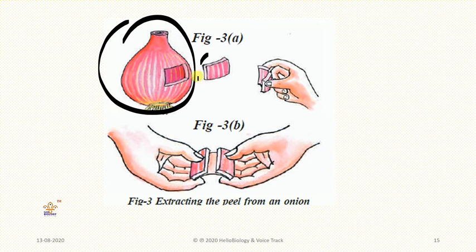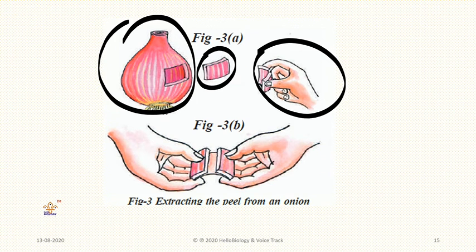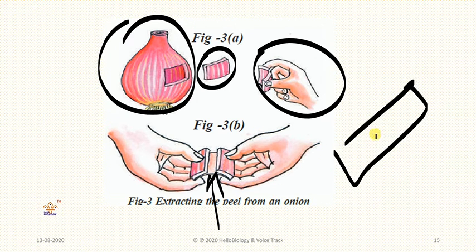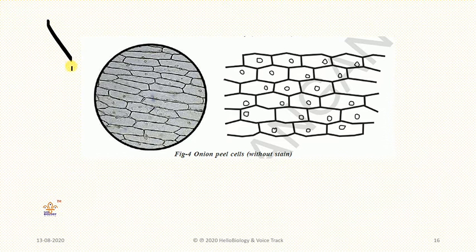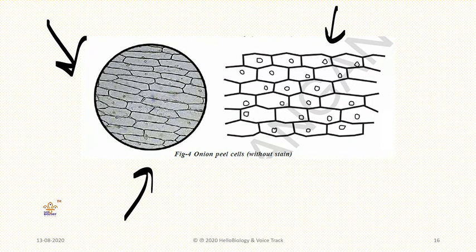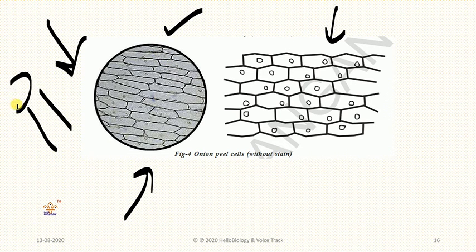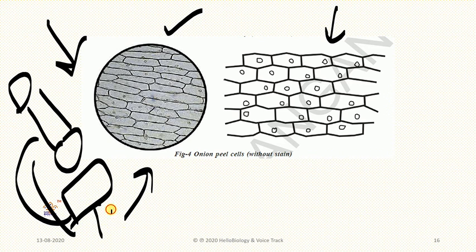We have taken a small portion of the onion, cut it and broken it into two pieces, and in the middle we can get a small layer. If you focus that layer under a microscope, then you can see a series of cells. You can see that onion peel cells will be present just like this. If we see it under the microscope, immediately we will observe it like that. Can you see how the cells are there? This is through the microscope. I am roughly drawing the microscope here.